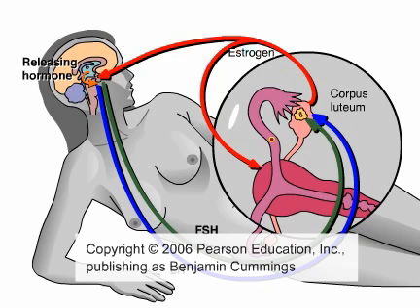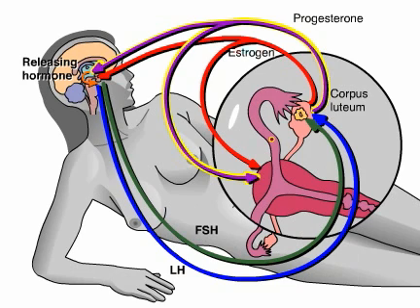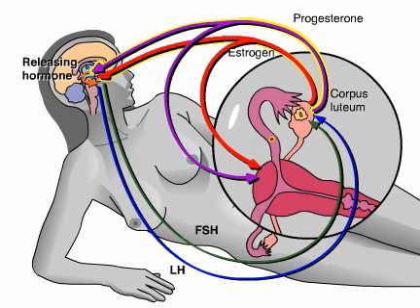After ovulation, the corpus luteum continues to secrete estrogen and increasing amounts of a second female hormone called progesterone. Both hormones contribute to further thickening of the uterine lining in preparation for possible pregnancy. Estrogen and progesterone also exert negative feedback on the hypothalamus and pituitary, suppressing FSH and LH secretion. This keeps additional follicles from developing after ovulation.